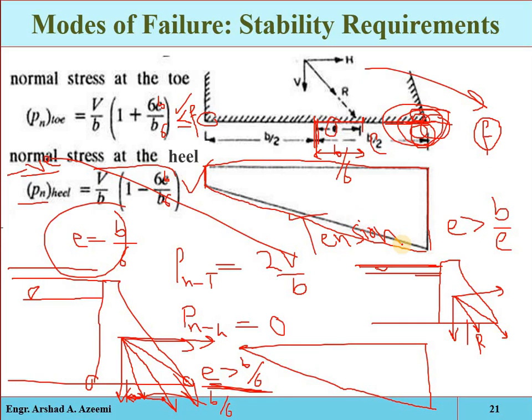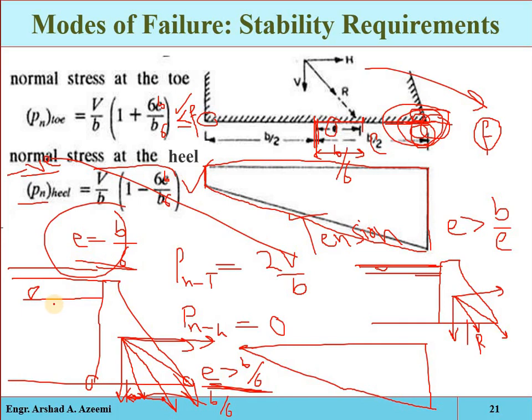Okay, so the maximum limit, the maximum eccentricity will be B by 6. The eccentricity will never be greater than B by 6, because if eccentricity is greater than B by 6, then tension will be produced at the heel point. So the highest water level which can be stored in the reservoir will be such that the eccentricity is less than or equal to B by 6.